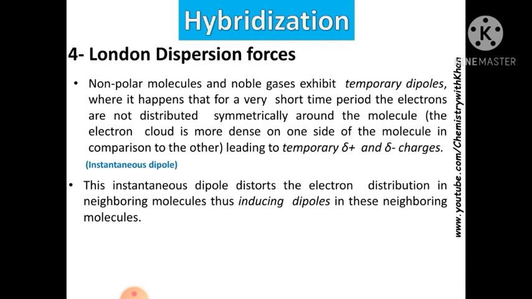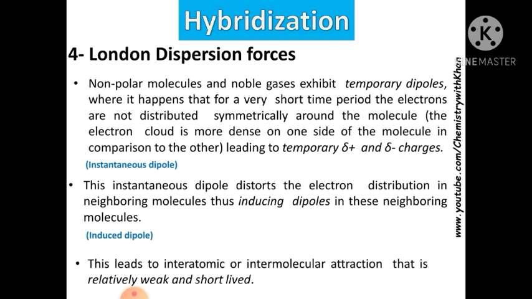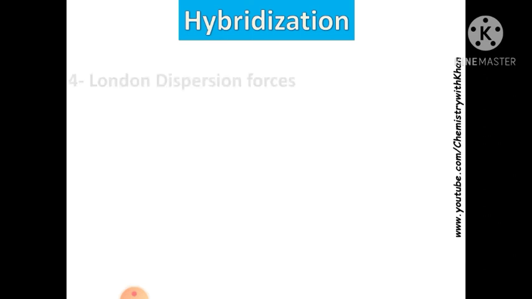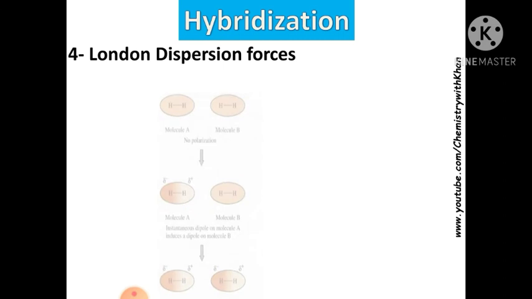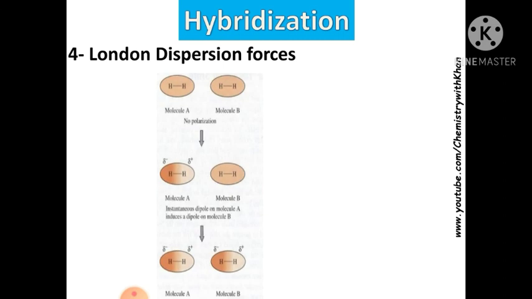This is the example. On top, molecule A, molecule B, non-polarized. There is a partially positive and partially negative charge on B, and thus they are interacting like this.